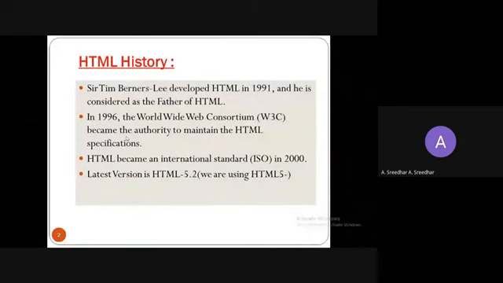HTML was developed by Sir Tim Berners-Lee in 1991, okay? In 1996, the W3C became the authority to maintain the HTML specifications. And international standards were released in 2000. The current version we are using, whatever we are going to learn in this course, is HTML5. Okay, so we are going to work with the HTML5 version in this course.